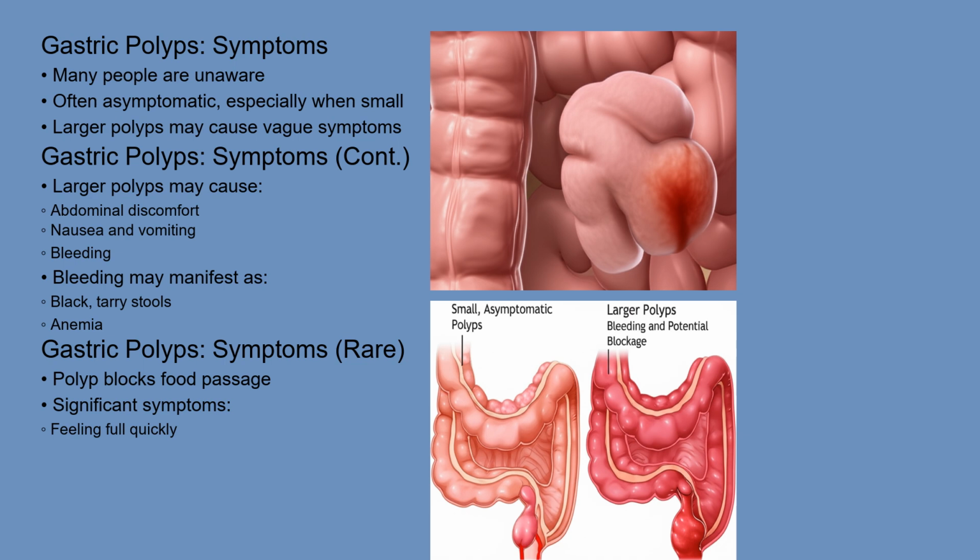The frustrating thing about gastric polyps is that they often don't cause any symptoms at all, especially when they are small. Many people are completely unaware they have them. However, larger polyps can sometimes have vague symptoms like abdominal discomfort, nausea, vomiting, or even bleeding, which could manifest as black, tarry stools or anemia. In rare cases, a polyp can block the passage of food from the stomach, leading to more significant symptoms like feeling full quickly after eating.